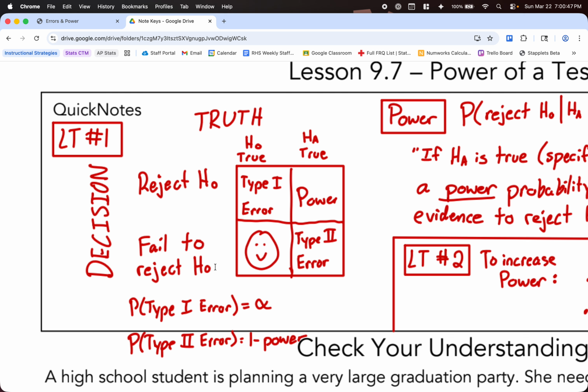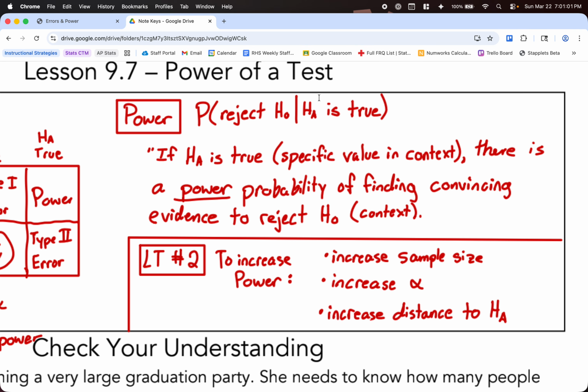What you'll notice, again, the type 1 error is your alpha value. That's the probability of a type 1 is your alpha. The type 2 error, this probability is going to be 1 minus your power. So with power, it's the probability of rejecting the null given that the alternative hypothesis is true. As you can see, a lot of what we're doing here is just some conditional probabilities. They just sound fancier. So how we can interpret this: if our alternative is true, with that specific value and context, there's a power probability of finding convincing evidence to reject our null, and then providing context.